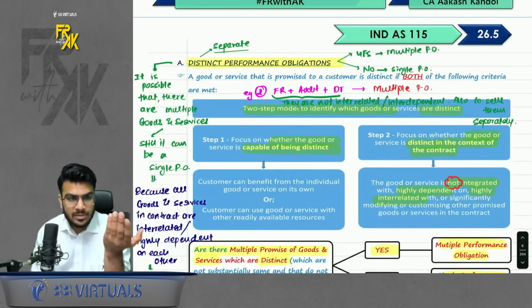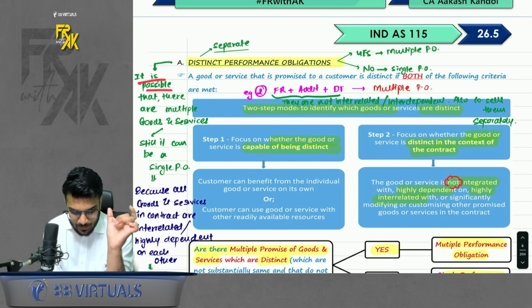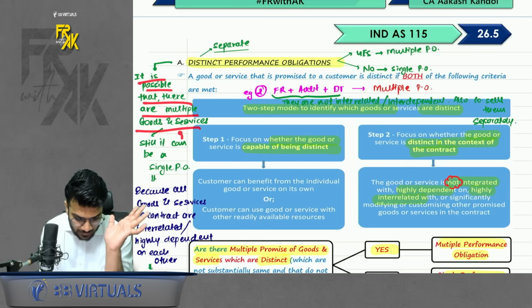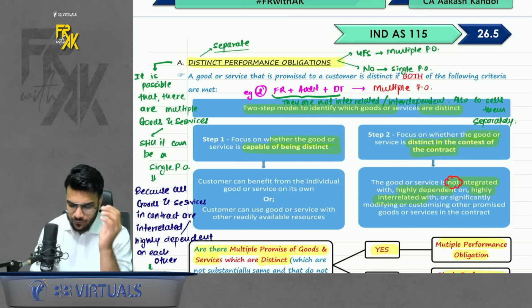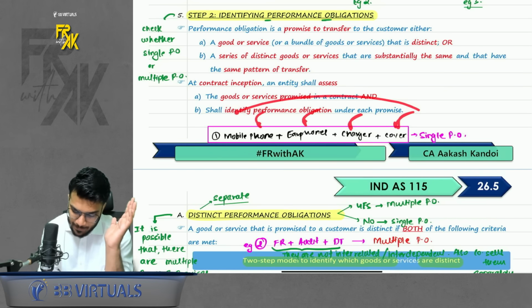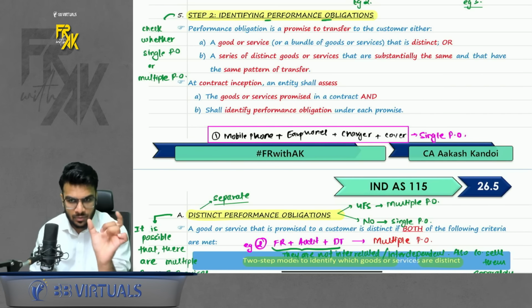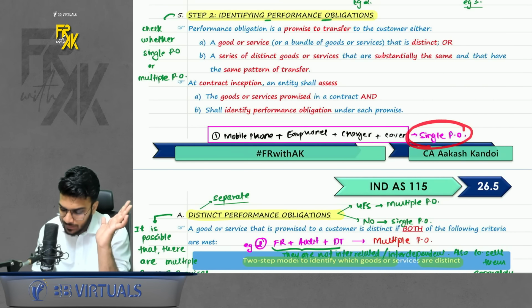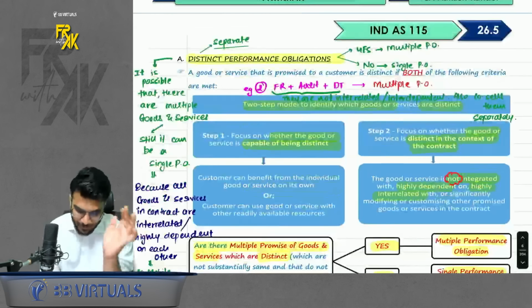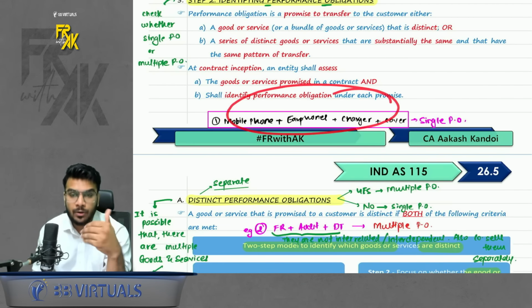But how will we come to know, sir? Okay, so first of all, get one clarity: it is possible that there are multiple goods and services, still it can be a single PO. What is the meaning of this, sir? For example, when you go to buy a mobile phone, you get mobile phone, earphone, charger, cover, etc. Here, all the goods which you are getting as a package, can I say that they are interdependent, they are interrelated? And in the context of the contract, they are being given as one single good, one single obligation, right? So it will be treated like a single PO, not multiple PO. So it is possible that we were getting multiple goods, still we treat it like a single PO because they were interdependent on each other.